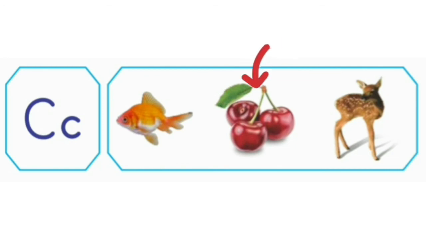What are these? These are cherries. Does cherries start with alphabet C? Yes. So we will circle them. What is this? This is a deer. Does deer start with alphabet C? No. So we will not circle it.